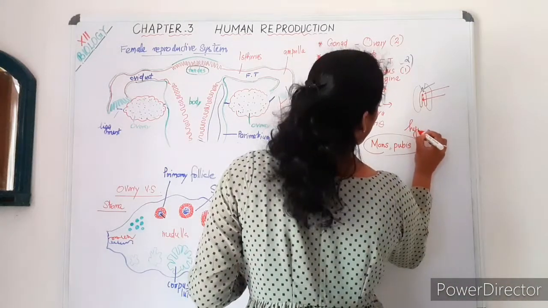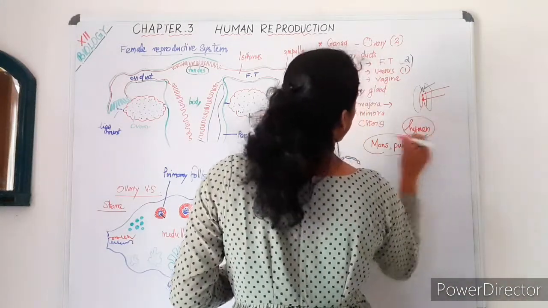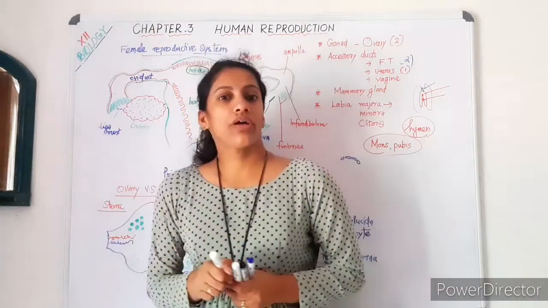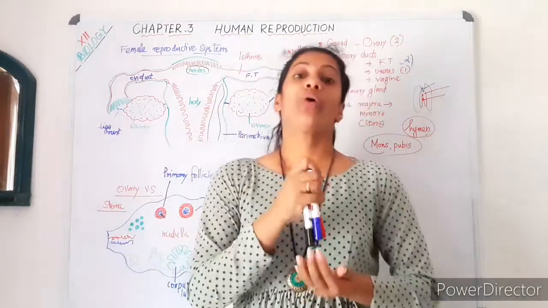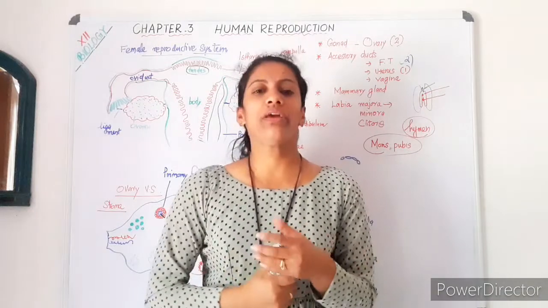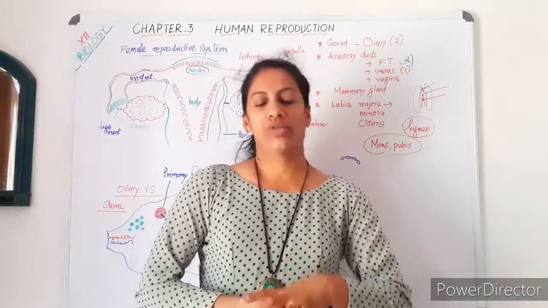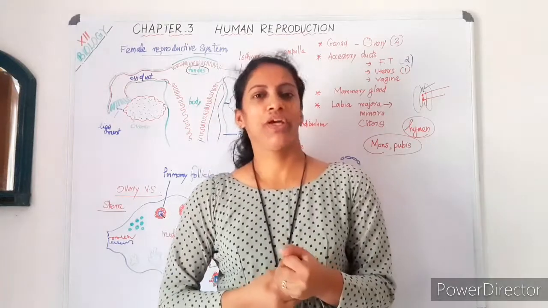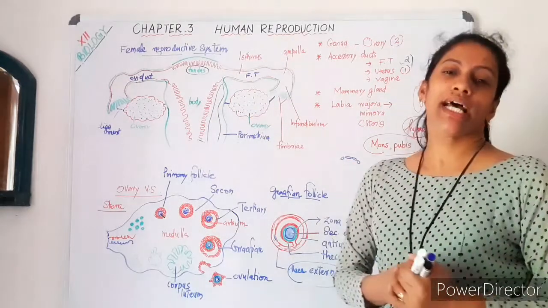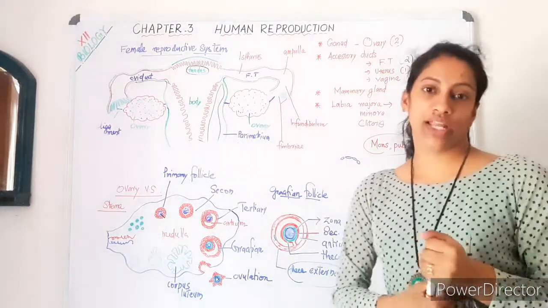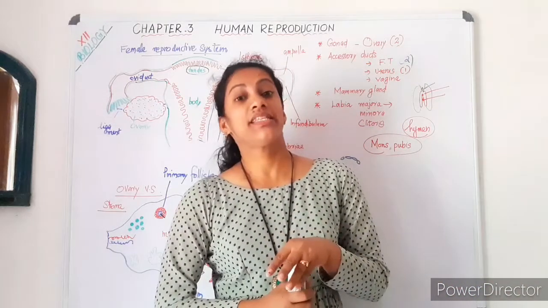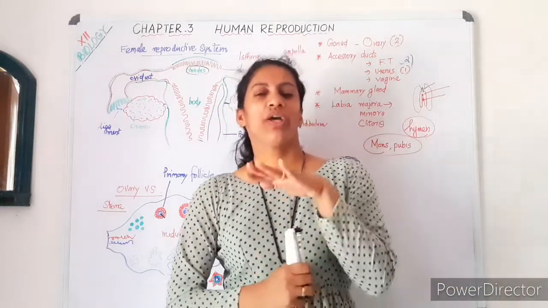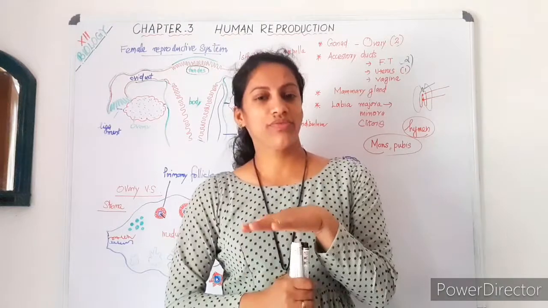One more thing: the vaginal opening is partially covered by a membrane called the hymen, which can be broken during the first intercourse, or even during heavy exercise, horse riding, or active participation in sports. So the hymen is a partial thin covering of the vaginal opening. That's about the structure of the human female reproductive system.